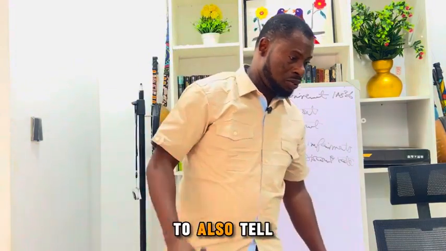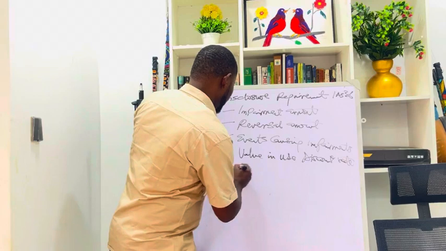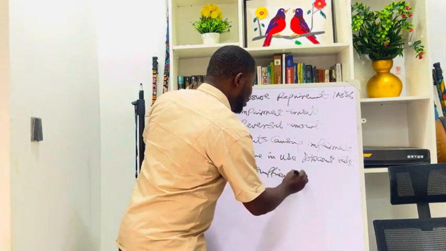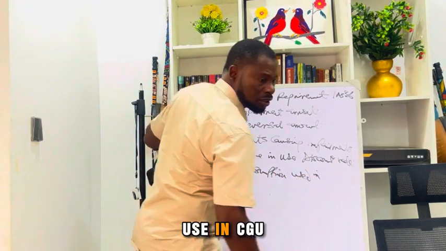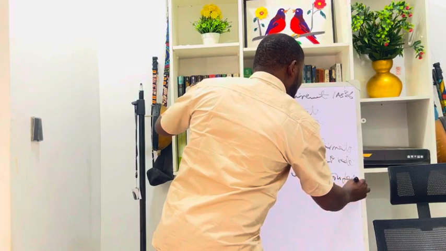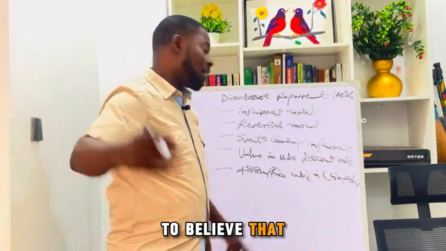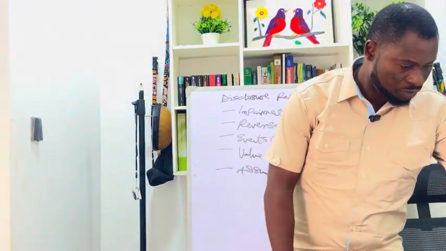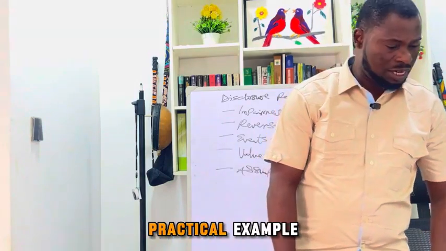So you have to also tell us what assumptions are used in CGU testing. What made you believe that the CGU was impaired? You have to tell us. You have to disclose.